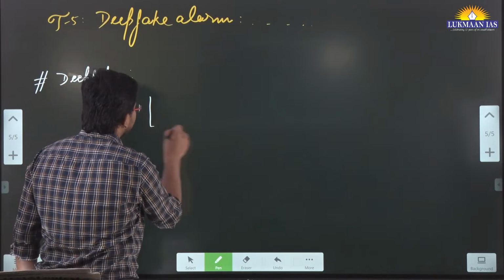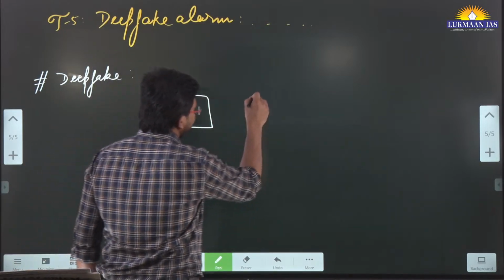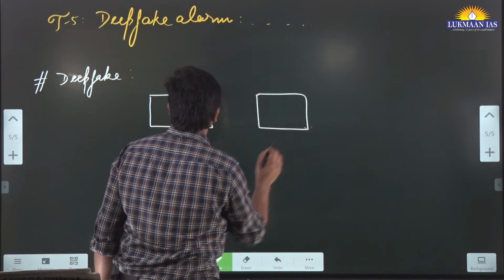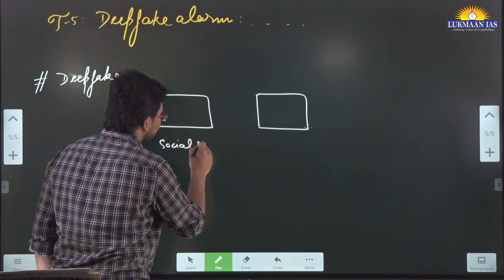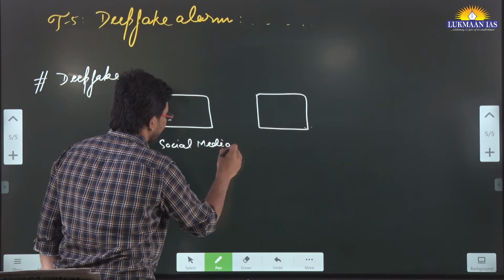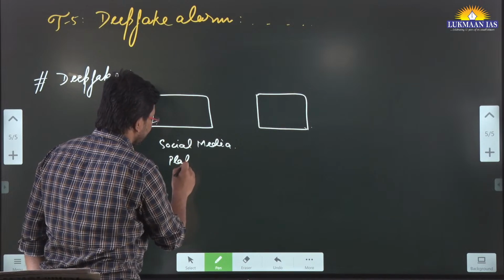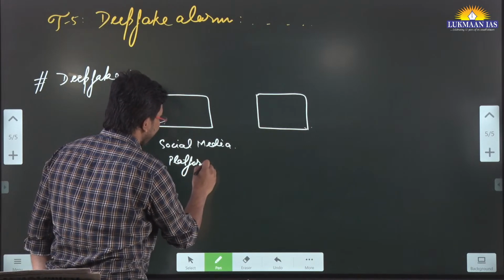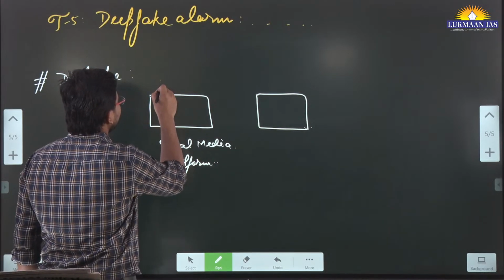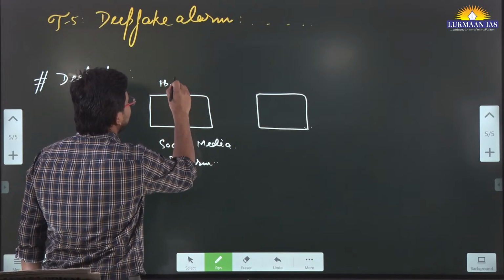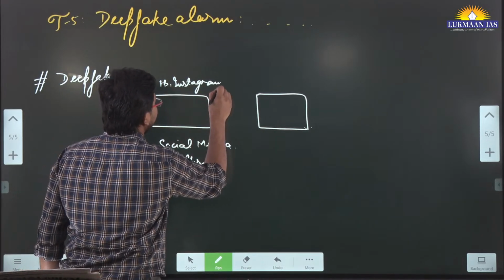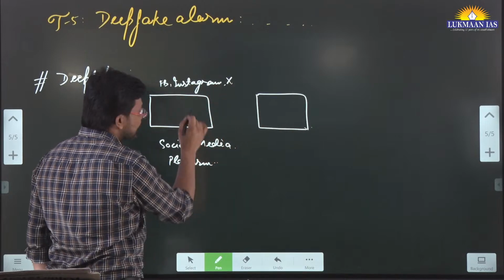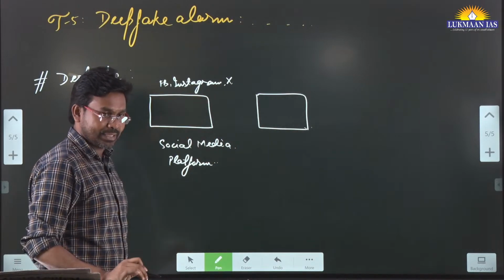So to understand deepfake, we need to understand two different systems. Let's say this is a social media platform, right? It can be Facebook, it can be Instagram, right? It can be Twitter, which is X, it can be any other platform like that.